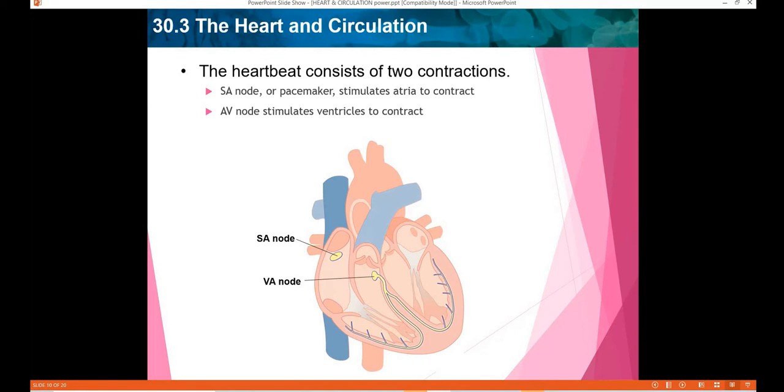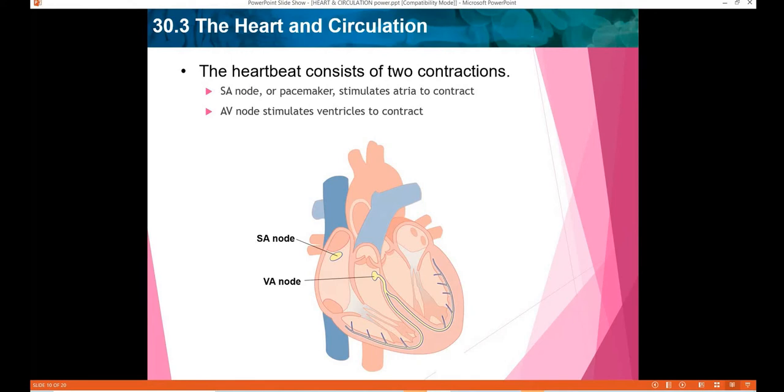Once the atria have contracted, you know what relaxation is and what contraction is, right? Once they have contracted, the electrical signal spreads through conducting fibers to the atrioventricular node. This node is known as the AV node, which is the atrioventricular node. That means the contractions have now passed from the atria to the ventricles. It is located in the wall of the right ventricle. So the AV signal stimulates both ventricles to contract at the same time.